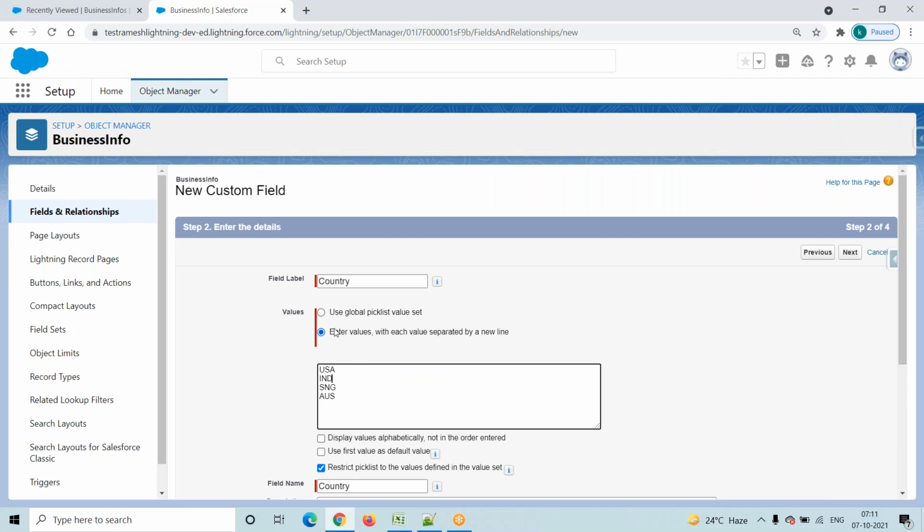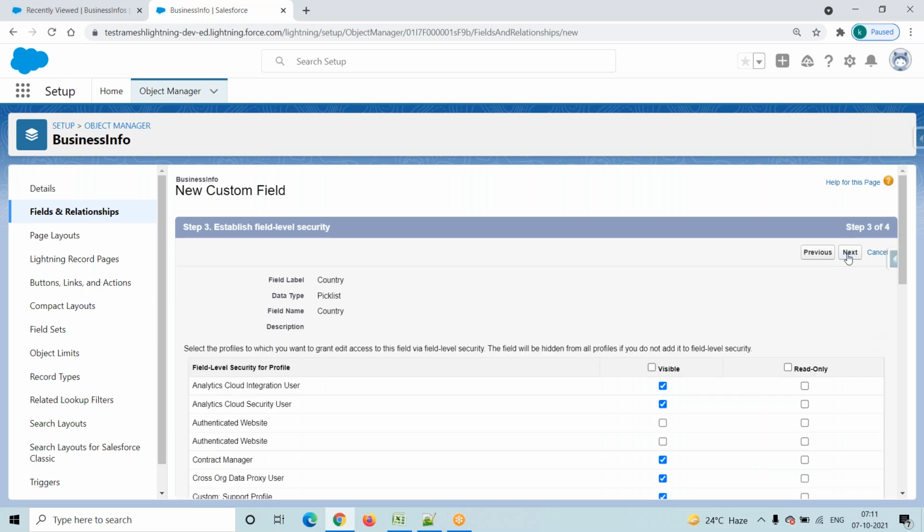When the pick list values are common to more than one pick list field, then we have to go with the first radio button, the global value set. When I'm creating a pick list field, no one will guide us to select the first or the second radio button. We have to assume and select. Here in this case I am selecting the second radio button, because these pick list values are available only for this field. Then click on the next button.